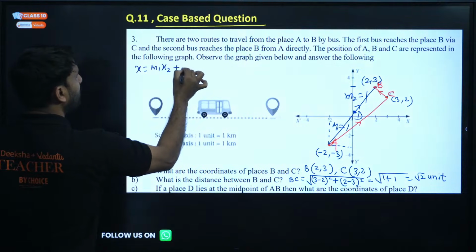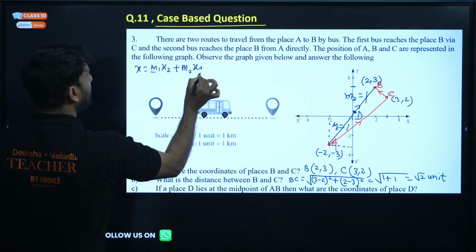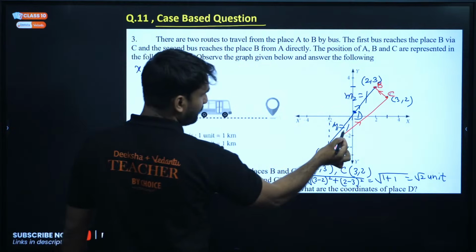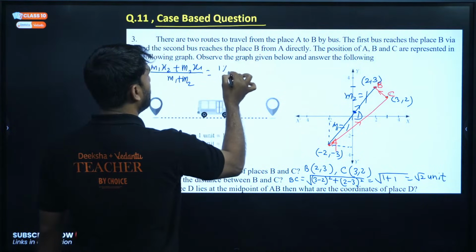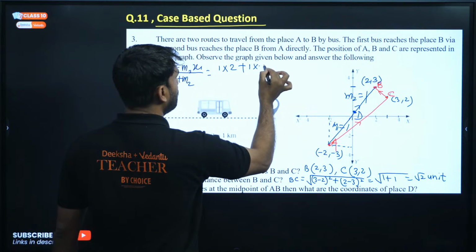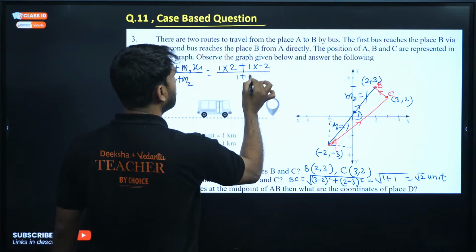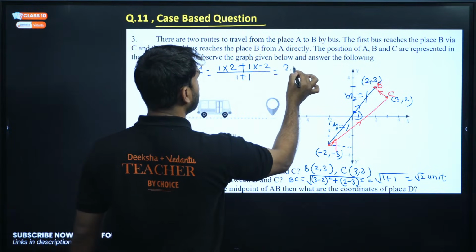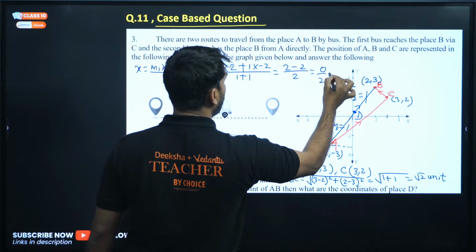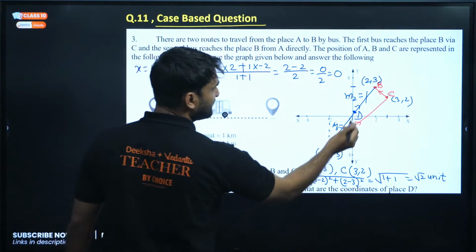(M1x2 plus M2x1) divided by (M1 plus M2). So we can apply: 1 into 2 plus 1 into minus 2, divided by 1 plus 1. So 2 minus 2 divided by 2, that is 0 by 2. Oh, the x coordinate is 0. It seems that the point will be here.